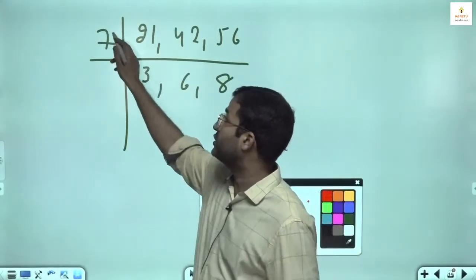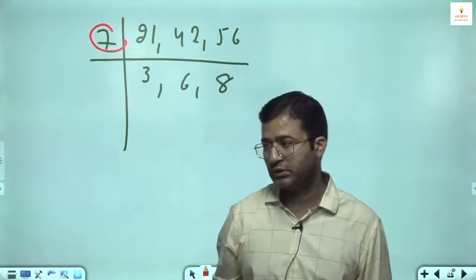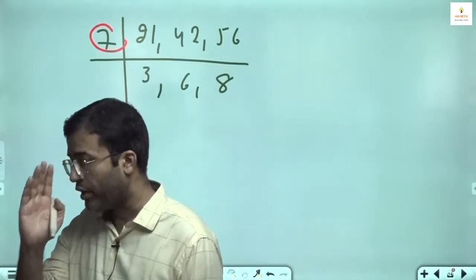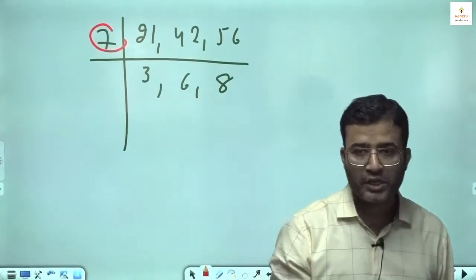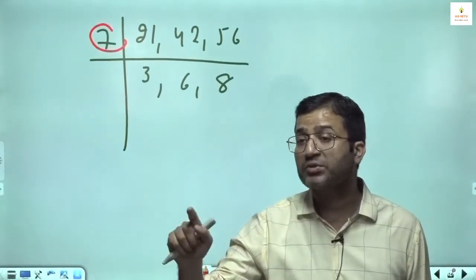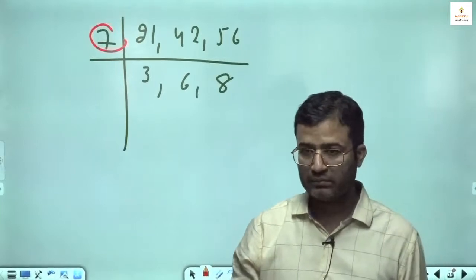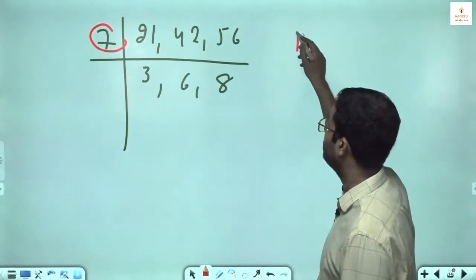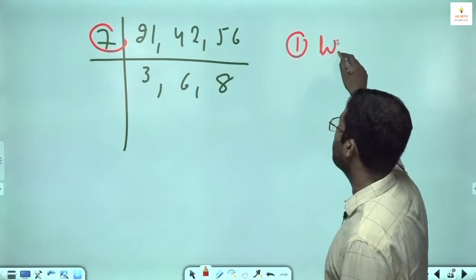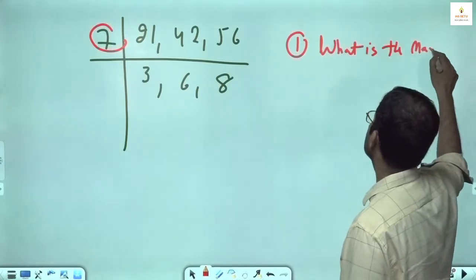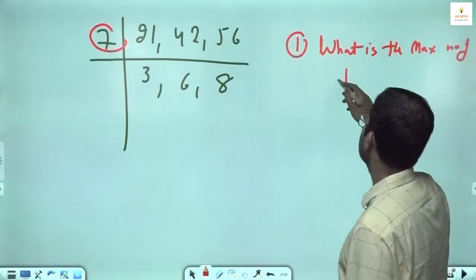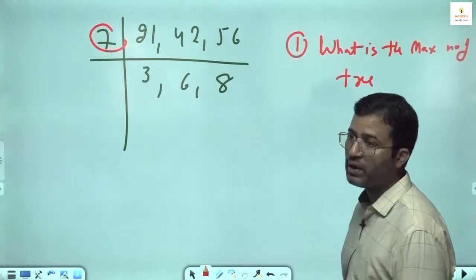You have to read the question carefully. There can be two different questions. Same thing. You have 21 mango, 42 apple, 56 orange trees. They might ask what is the maximum number of trees you can plant. यहाँ पे दो चीजें लिखो. दो चीजें पूछी जा सकती है. What is the maximum number of trees which you can plant in one row.